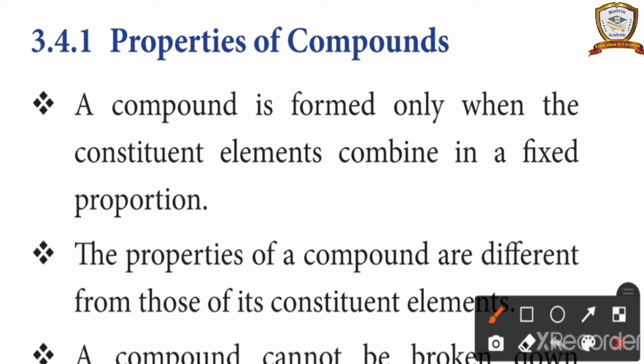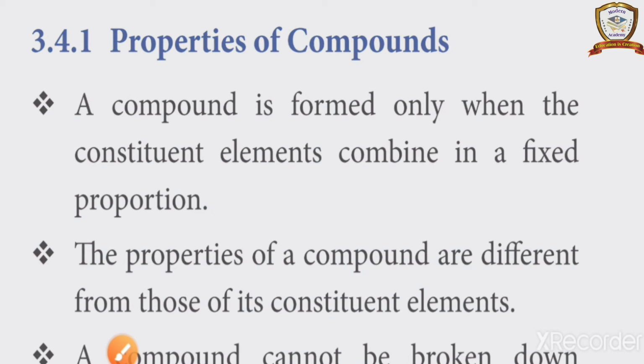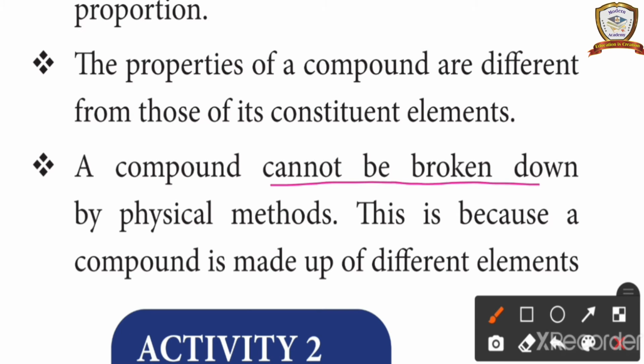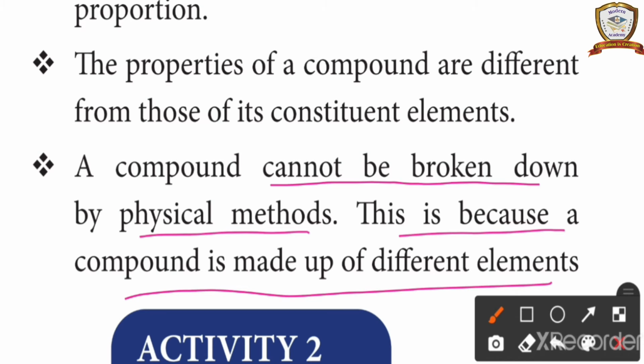Next topic, properties of compounds. A compound is formed only when the constituent elements combine in a fixed proportion. This is first. Second, the properties of a compound are different from those of its constituent elements. This is second. Next, listen carefully, a compound cannot be broken down by physical methods. This is because a compound is made up of different elements. Is it clear?